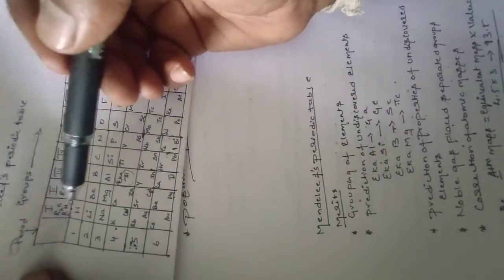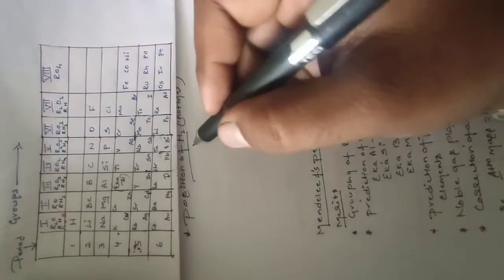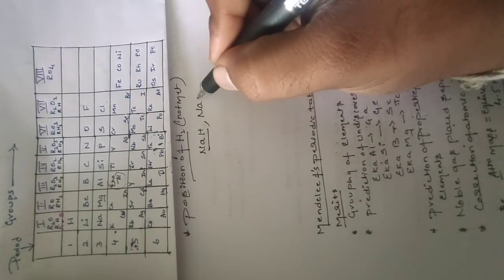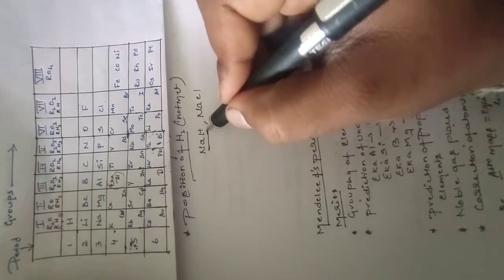If you take the first group elements, hydrogen, lithium, sodium, potassium, rubidium, cesium, they react with the seventh group like fluorine, chlorine, bromine, iodine, all the halogens, as we know already. If the position of hydrogen is not identified, you see, sodium reacts with halogens, and similarly hydrogen also reacts with chlorine atoms.